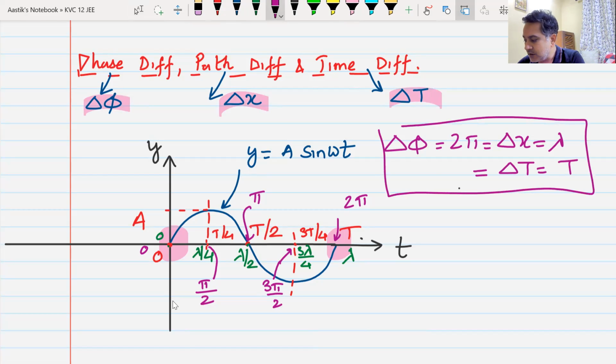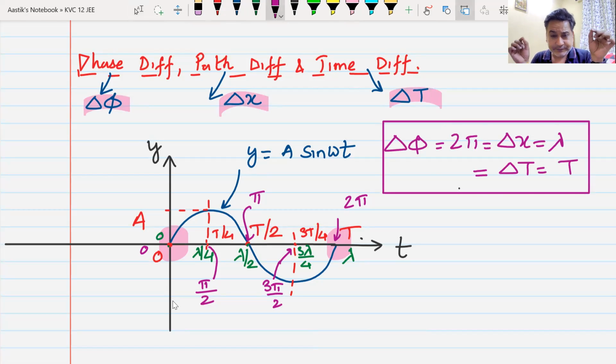If 2 points in terms of phase have a difference of 2 pi, in terms of time they will have a difference of T, the time period, and in terms of wavelength or path, they will have a difference of lambda.